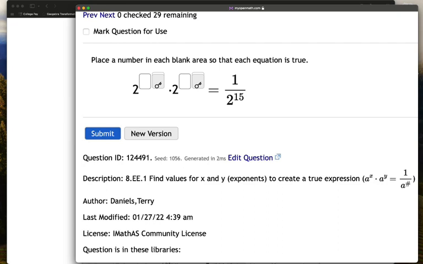In this problem, we are trying to figure out what numbers we can input into the exponents there to make 1 over 2 to the 15th power. We need to remember that in a situation like this, we are adding exponents. And so if we think about this as being 2 to the -15 power, that makes this problem a bit easier. And so we could use something like -16 and +1, because -16 plus 1 is -15.